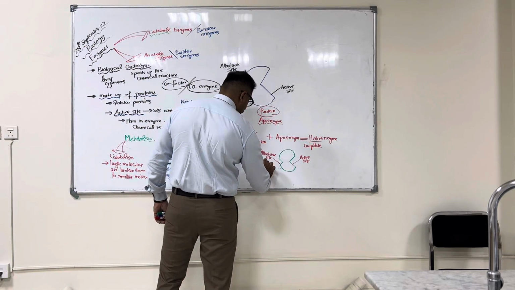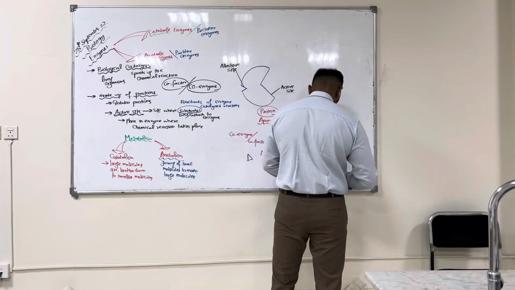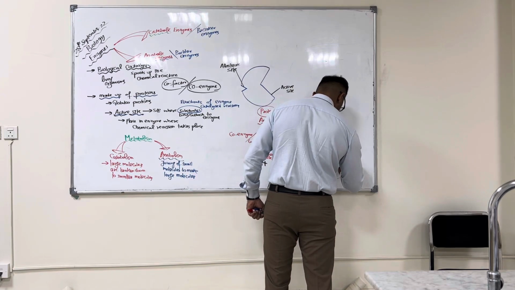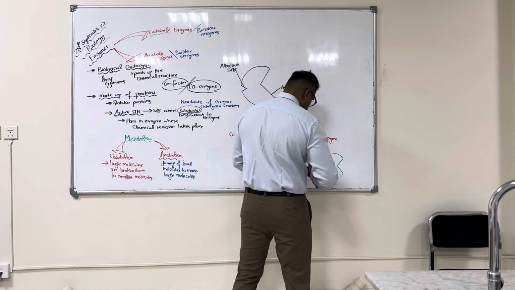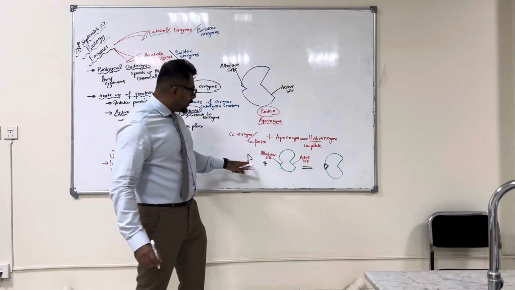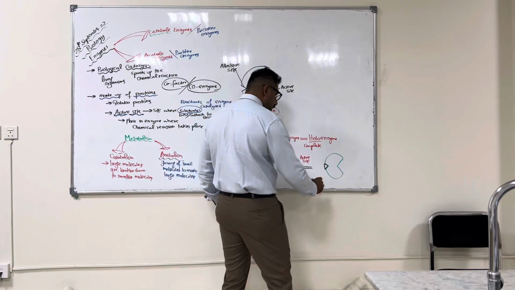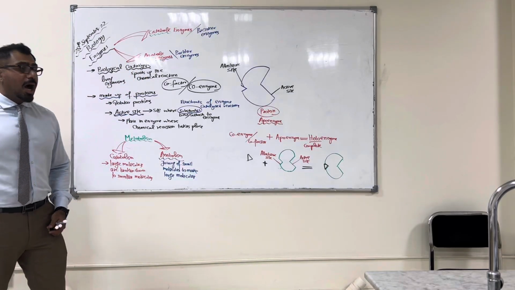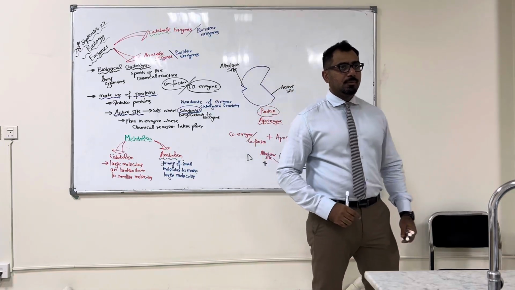Now, when both of them bind together like this, what has happened now? This cofactor has bound to the allosteric site. Now this is the holoenzyme. Understood? Now this enzyme is active. Now this enzyme can work. Understand?